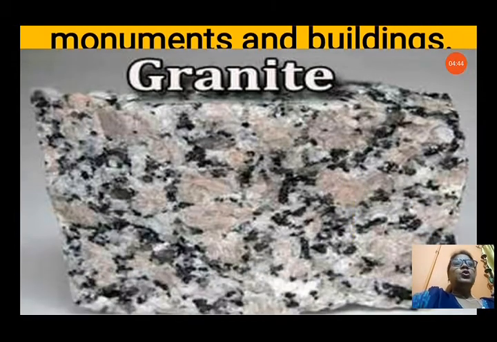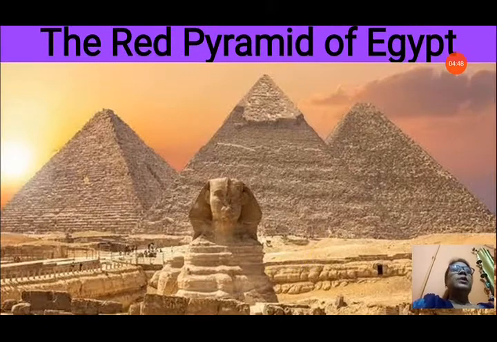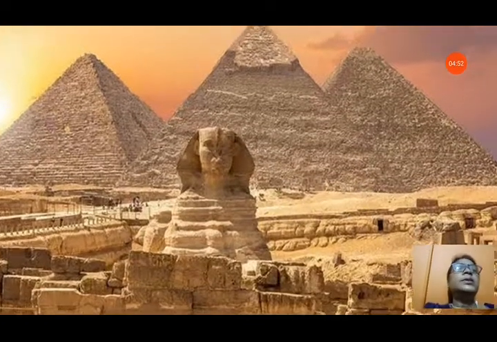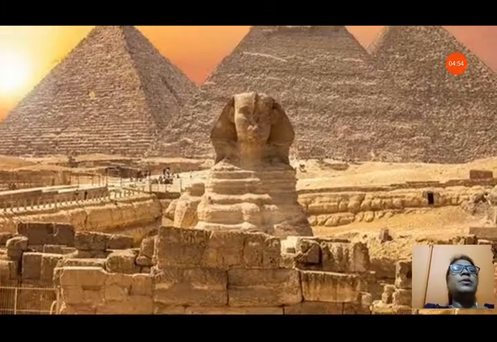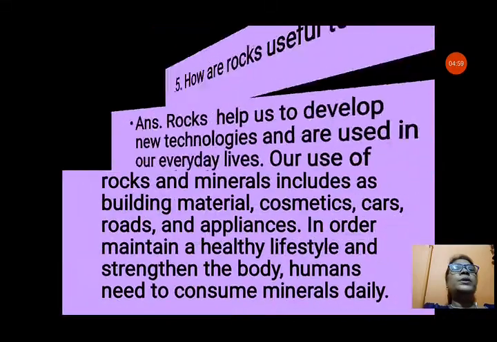You can see the granite rock. It is a very smooth and good-looking rock. It comes in many different colors. You can see the Red Pyramid of Egypt is made up of this granite. This Red Pyramid is all made up of granite only. So mostly it is used for making monuments and buildings.